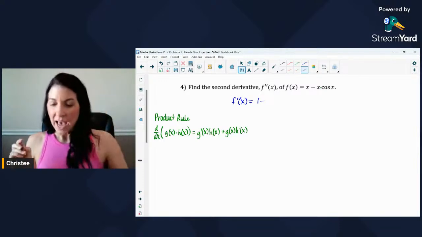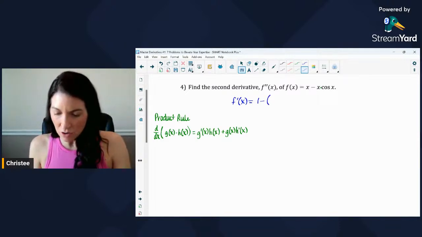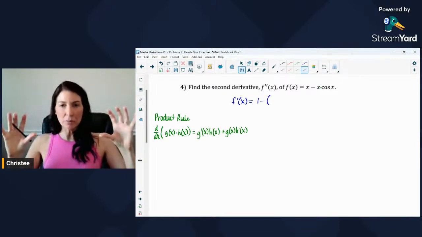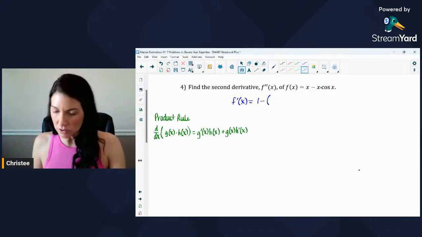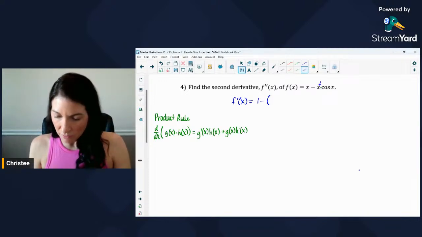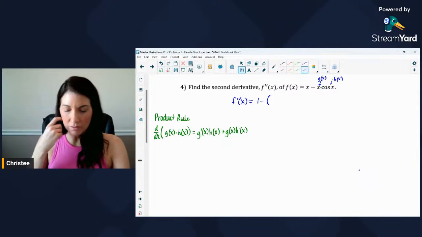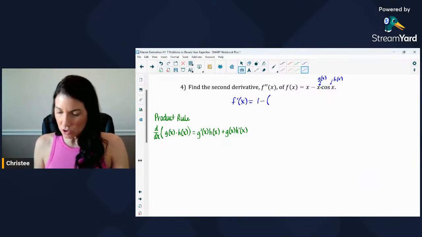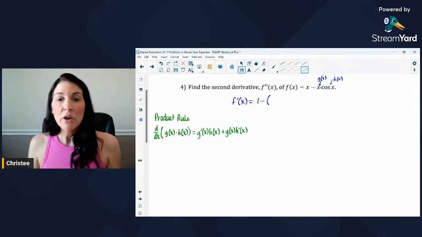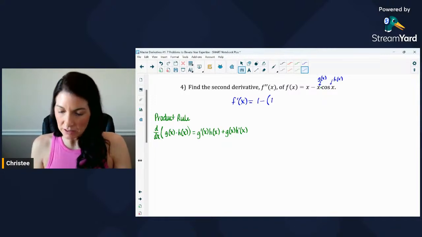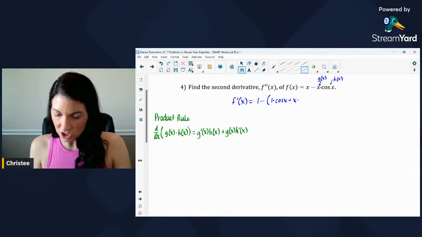Okay, so we already took the derivative of x. Let's come over here and I see minus. And you know what? I'm going to do the product rule, but I'm going to put this in parentheses because that negative could mess us up if we don't use those parentheses. So if you think about the form that I set up, x is really now my g of x function, and cosine of x is like my h of x function in the rule over to the left in green. So if I take the derivative of x cosine x using product rule, first I would need to take the derivative of g of x. Derivative of x, again, is just 1. And then times h of x, which is just times cosine x, plus g of x times h prime of x.